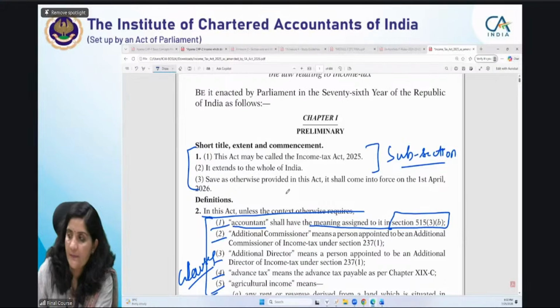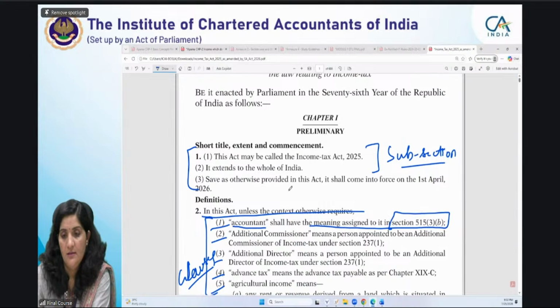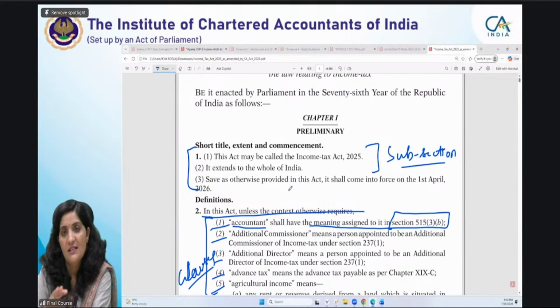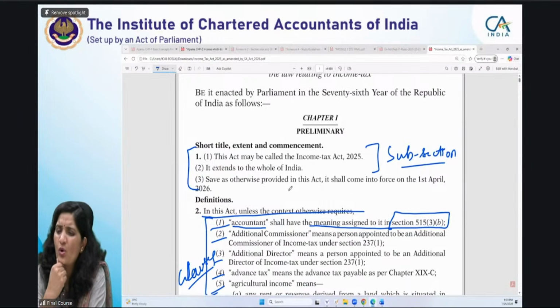That was all. And the serial numbers, ma'am, what are they? Do we have to remember them completely? Remembering serial numbers is of course a bit challenging, but remembering serial numbers where there are very limited serial numbers, for example, I do not want to talk right now about 393, specifically the TDS provisions. Unless you remember the serial number, some serial numbers are really necessary to be remembered for the purpose of reference. So it's not that all serial numbers are needed. If in your answer sheets you are just writing the section number, that would also be sufficient. Serial number is basically what is given inside the schedules. You should know how to read it, right?